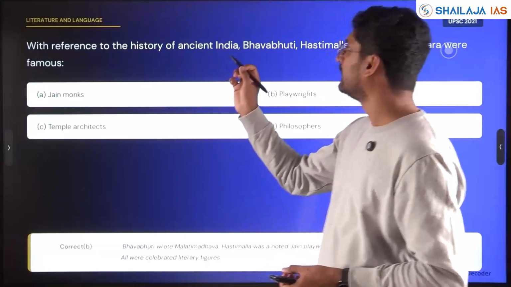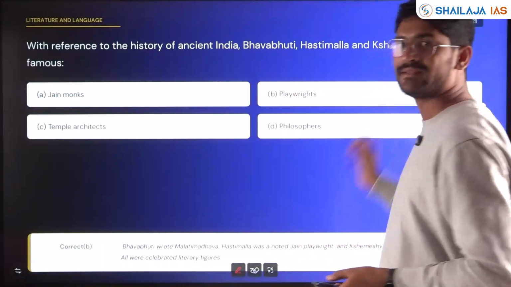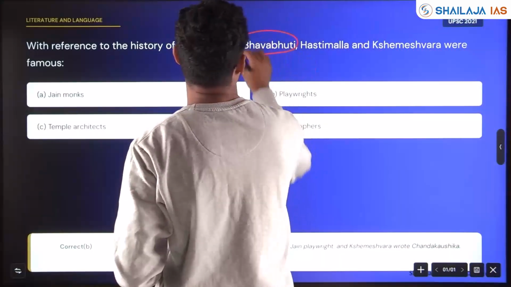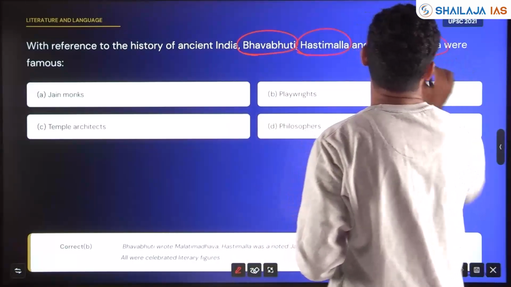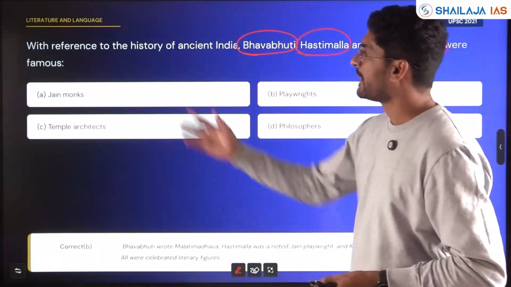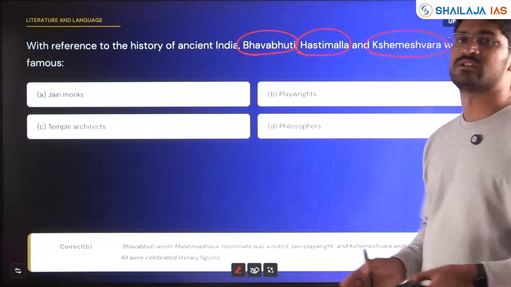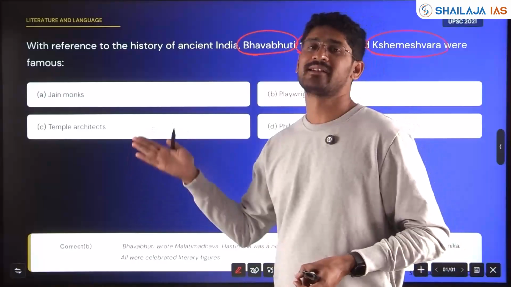With reference to the history of ancient India, Bhavabhuti, okay, this is with respect to medieval India, mainly the Vijayanagar Empire. Bhavabhuti, Astimalla, Kshemeshwara were famous Jain monks, playwrights, temple architects and philosophers. You know Jakanachari, all these were temple architects and sculptors.